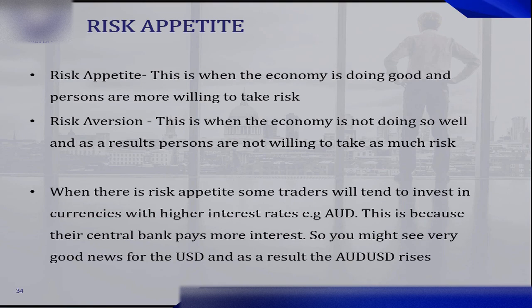Risk appetite is when the economy is doing good and persons are willing to take risk. So, if we have a stream of good economic data, this may cause risk appetite in the market. Now, risk aversion is when the economy is not doing so well, and as a result, persons are not willing to take as much risk. And we can have risk aversion after a series of bad economic data.